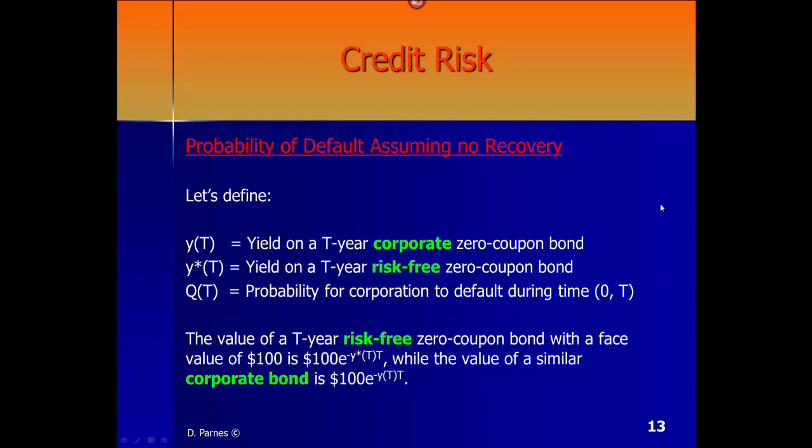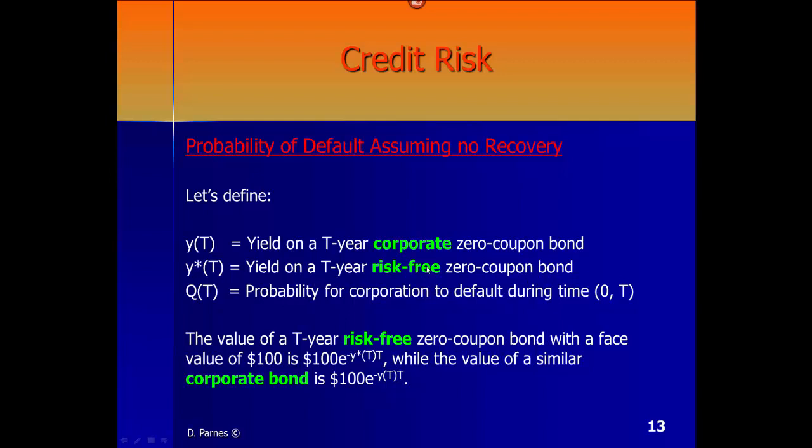So let's define the following. YT will be the yield on a T-year corporate zero coupon bond, where the treasury type really depends on the year. If it is 1 year, it is a treasury bill. If it is 10 years, treasury notes. More than that, treasury bonds. Y star T will represent the yield on a T-year risk-free zero coupon bond.